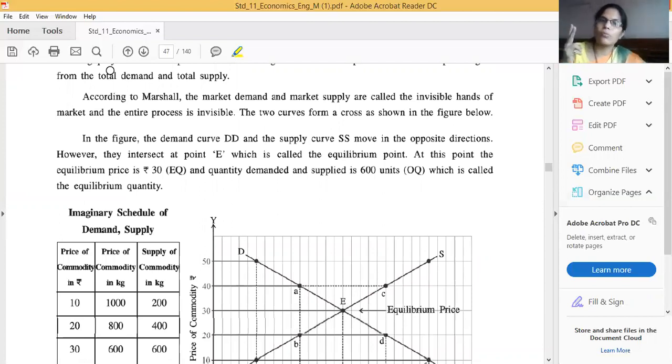And there are two curves. The demand curve goes left to right, downward. The supply curve goes left to right, upward. So both curves will interact with each other, and at that point the price will be decided, and this point is known as the equilibrium point. Look at this table.